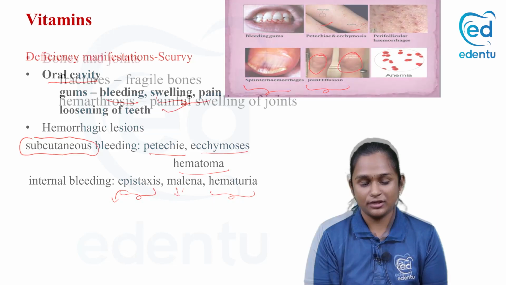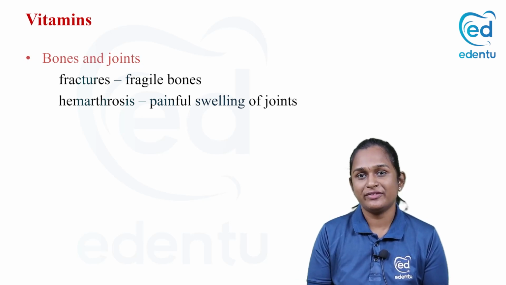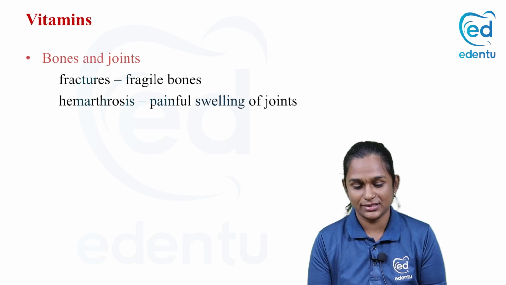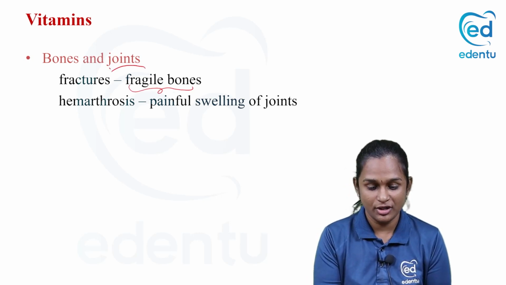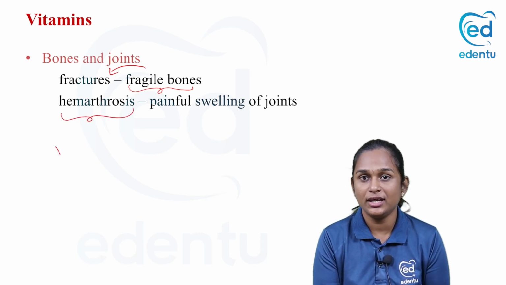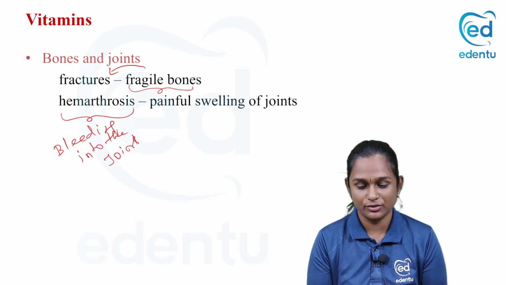The minute hemorrhages under the nails and in the conjunctiva are called splinter hemorrhage. The next features are in bones and joints. The bones will be very fragile, because we also saw it is required for the activation of osteocalcin. So the bones are more prone to fracture, and the person will present with bleeding into the joints, that is called hemarthrosis.